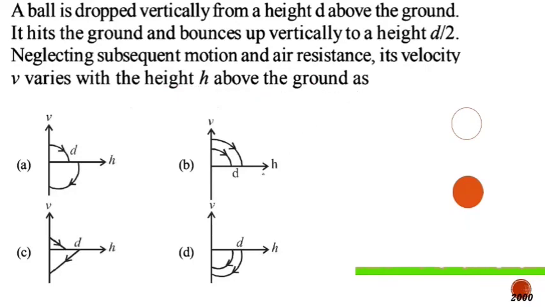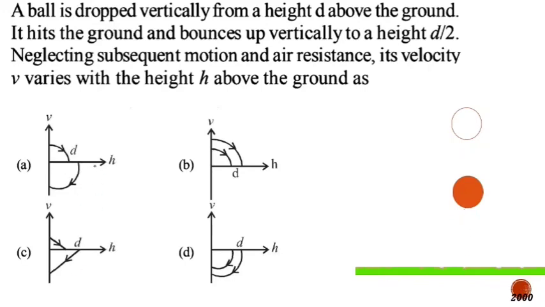You can see that initially the height is decreasing. So in this case height is increasing, so this is not the correct answer. You should observe that initially the velocity is downwards. So initial downward velocity is negative velocity because displacement is decreasing. The velocity is increasing in the downward direction, that means negative velocity is continuously increasing. And after some time the velocity is decreasing in the upward direction. That means velocity is positive but it is decreasing.